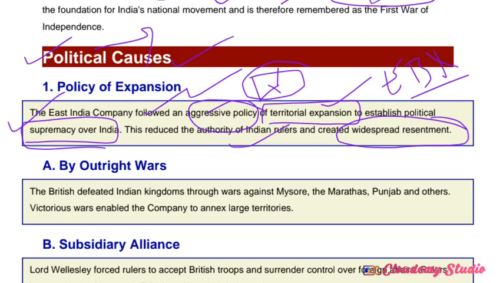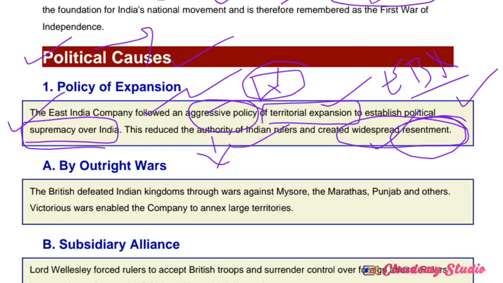So, based on this policy of expansion, Indian rulers started to lose their authority. They started to reduce the power of the Indian rulers, and when they lost their powers, authority and supremacy, it created widespread resentment. Widespread resentment means Indian rulers decided to raise their voice against the Britishers at that time. This all we call the policy of expansion.